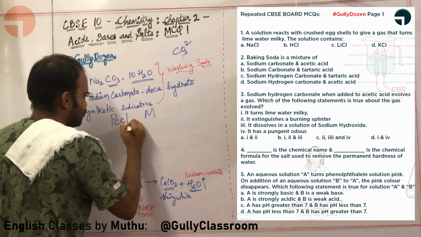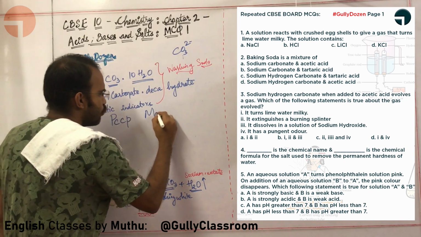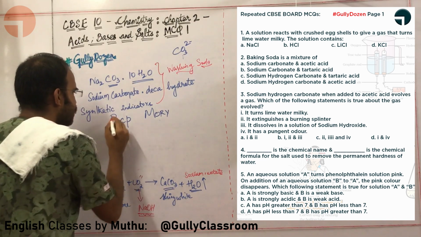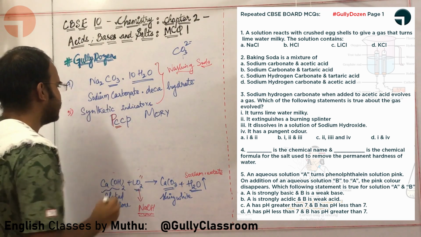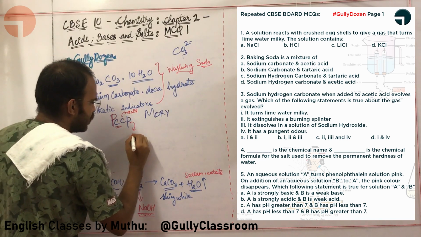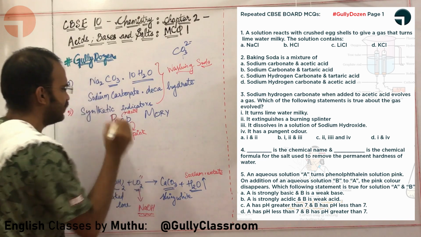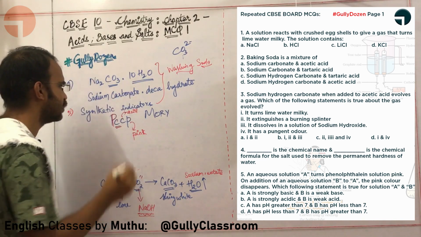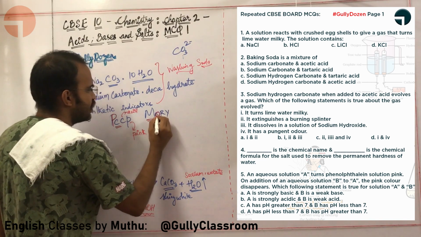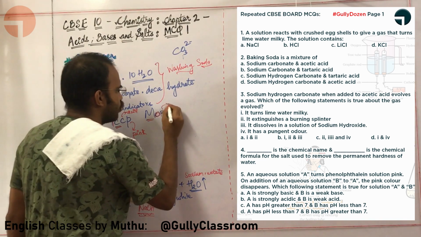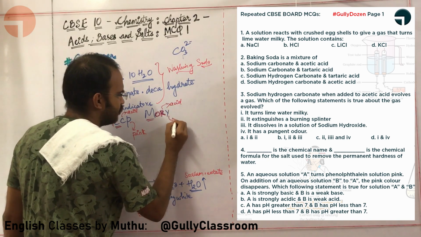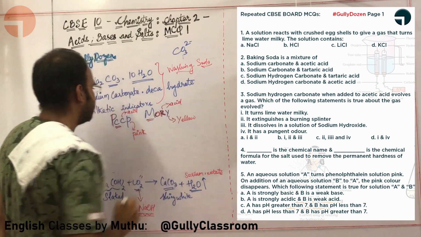How to remember the color change in these synthetic indicators? P, C, C, P. Listen here. PCCP. Phenolphthalein is normally colorless. In acid also it is colorless. But in base, phenolphthalein becomes pink. What about methyl orange, sir? Methyl orange is normally orange in color. In acid it is red in color. In bases it is yellow in color.